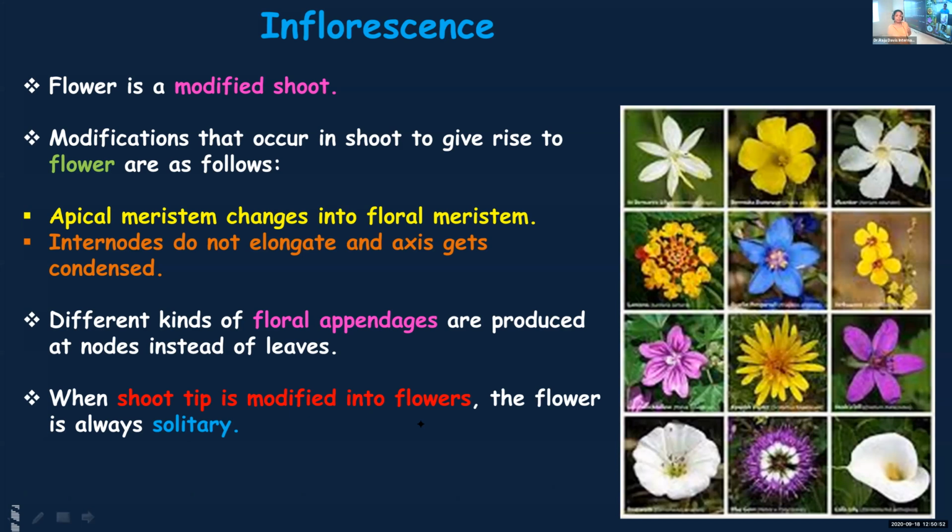And when the tip of the shoot, rather than the other parts of the stem, is getting changed into a flower, you call it a solitary flower. Solitary flower means a single flower, not in the entire plant, but at a particular position there'll be only one flower.